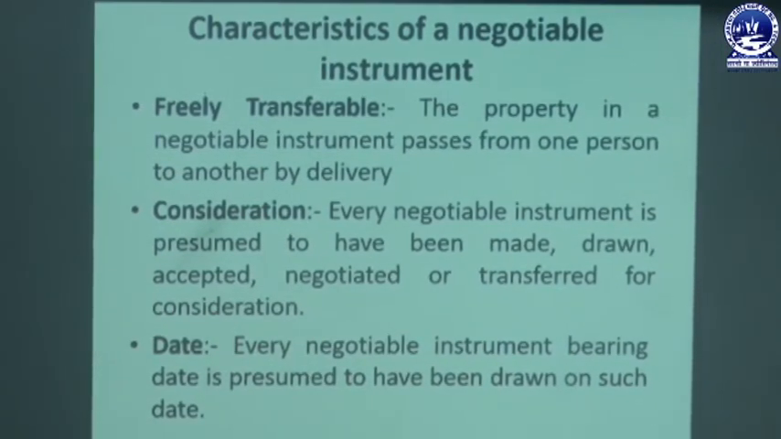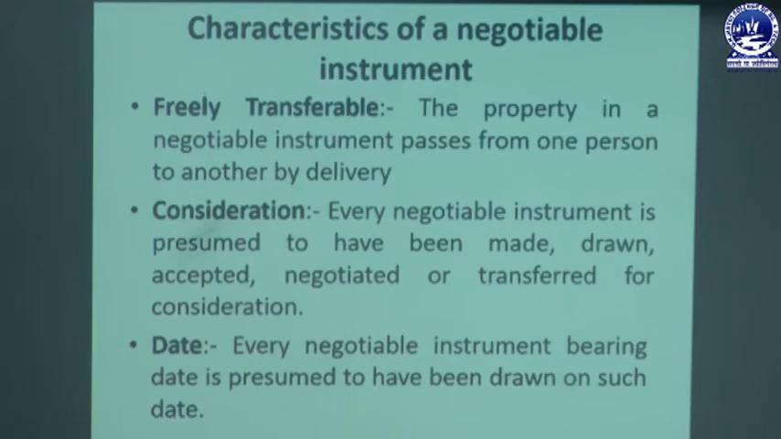That means the property in a negotiable instrument passes from one person to another by delivery. So freely transferable means the negotiable instrument is a written document, and that is taken into consideration for a certain purpose. So that property is freely transferable from one person to another, and that is known as transferable by delivery.